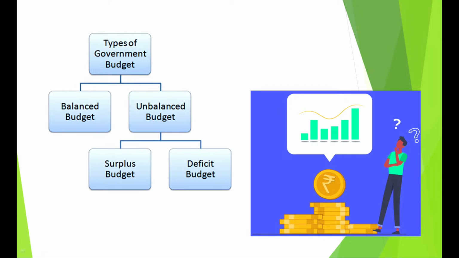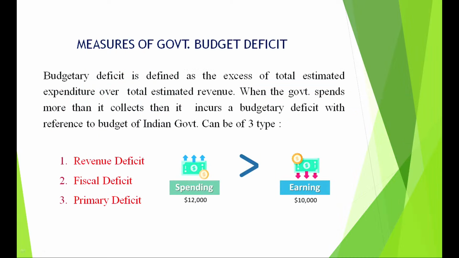So having said this, I have finished two major parts of the chapter, children, which is objectives and components of government budget. Now we come to the part of deficits. Before I explain you deficits, you must understand what is a balanced budget and what is an unbalanced budget. An unbalanced budget comprises of surplus budget and deficit budget. Now, measures of government budget. Budgetary deficit is defined as the excess of total estimated expenditure over total estimated revenue or receipts.